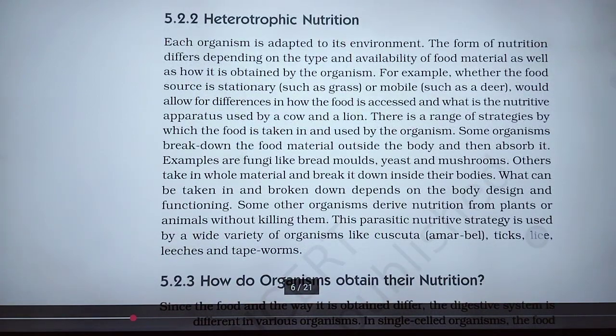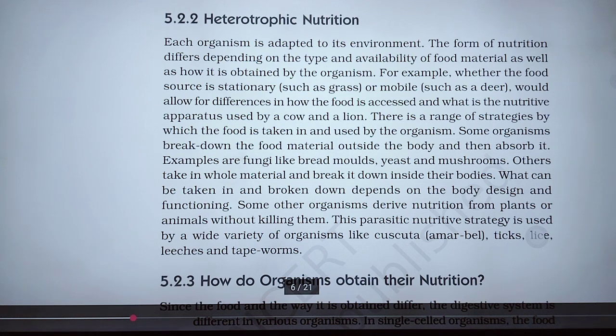There is a range of strategies by which food is taken in and used by the organism.